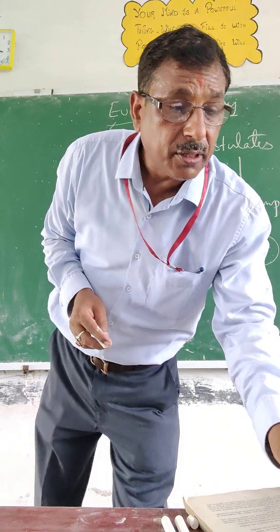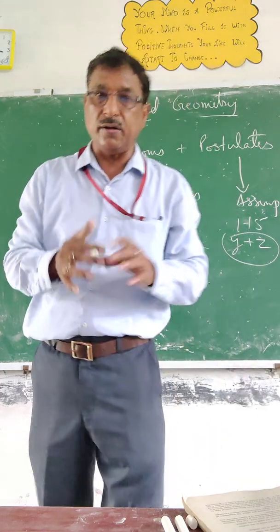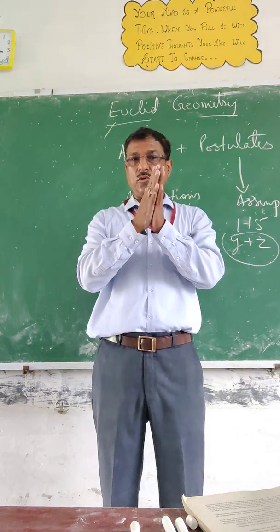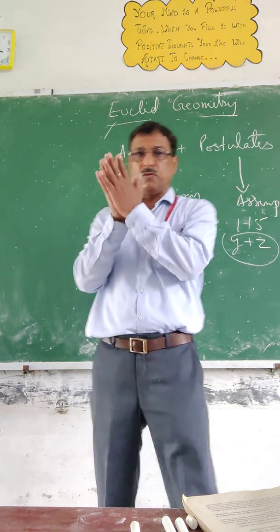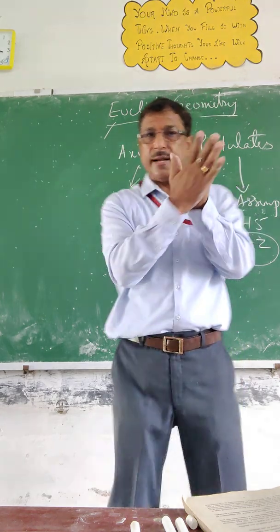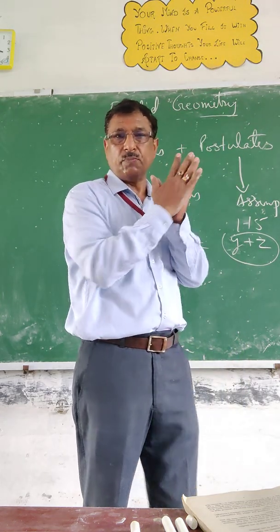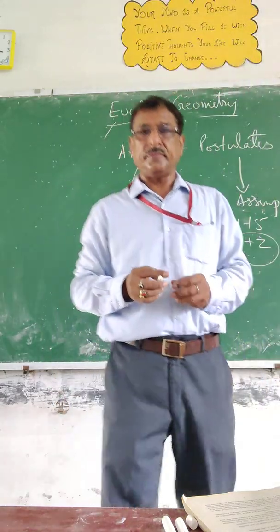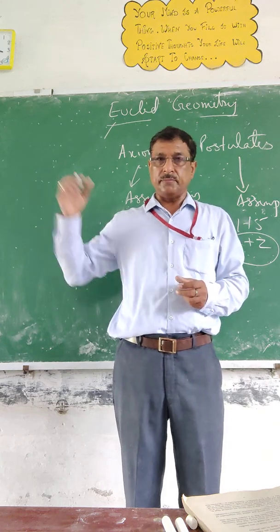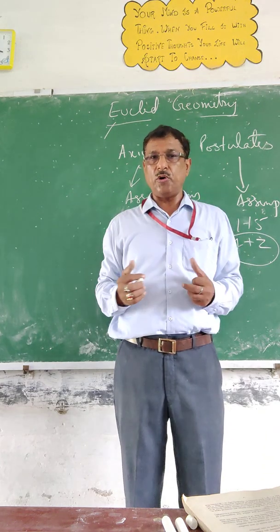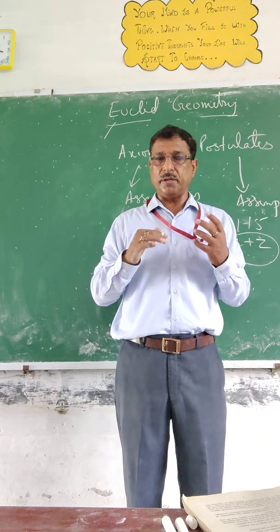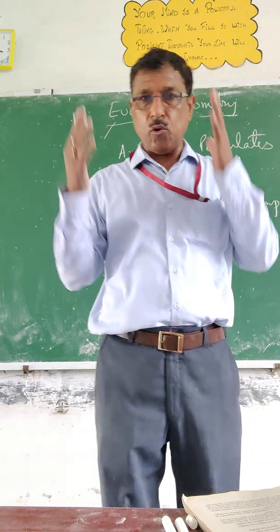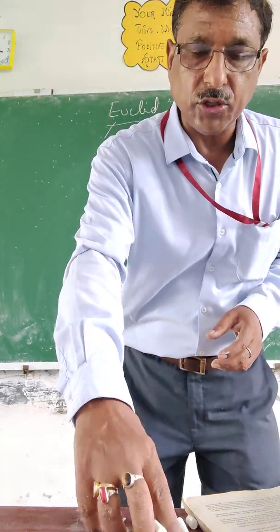Then third, things which coincide with one another are equal. You can see these two hands of mine. Just see, both coincide with each other. Why? My left hand overlaps on the right and the right hand overlaps on the left. That means both are the same. Now see, the whole is greater than the part. You can see my body, my hand. This is my whole body. My hand is a part of this body, but my body is not a part of my hand. So you can see the whole is always greater than its part. Okay. You can see the chalk.